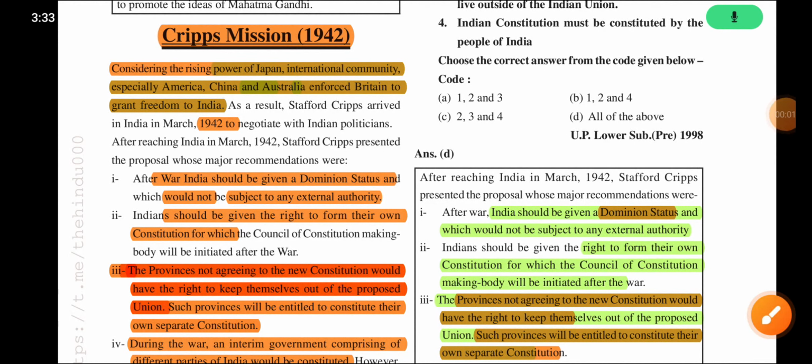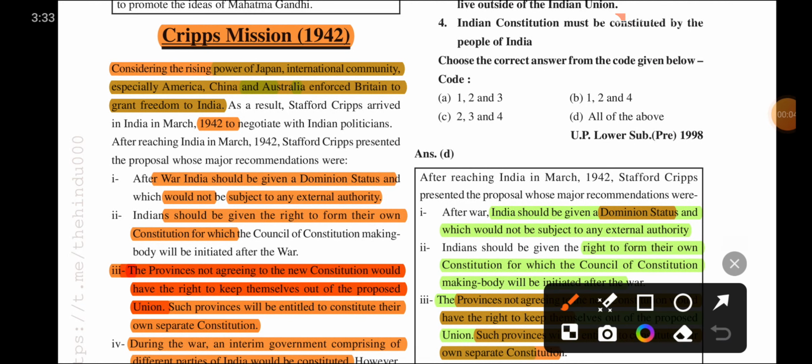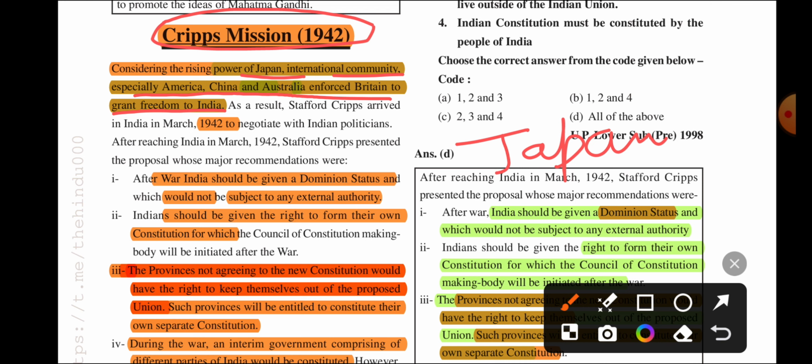Now we will discuss the Cripps Mission, which took place in 1942. Considering the rising power of Japan, the international community, especially America, China, and Australia, enforced Britain to grant freedom to India. Countries like Japan, America, China, Australia enforced Britain to make India free. As a result, Stafford Cripps arrived in India in March 1942.